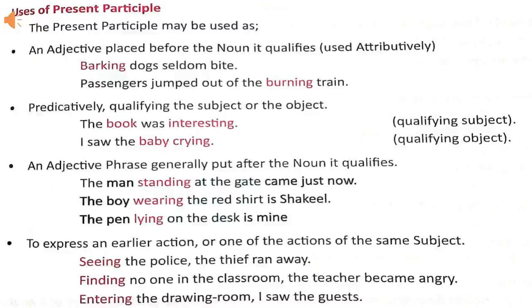Seeing the police, the thief ran away. Finding no one in the classroom, the teacher became angry. Entering the drawing room, I saw the guest. In these sentences, seeing, finding, entering are showing an earlier action.